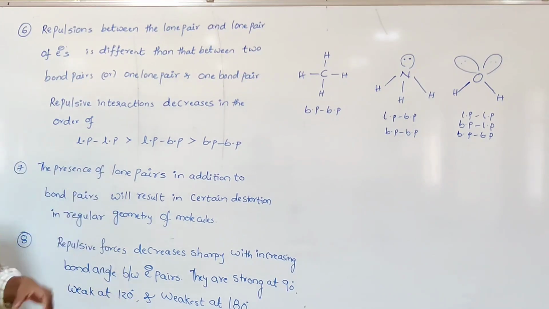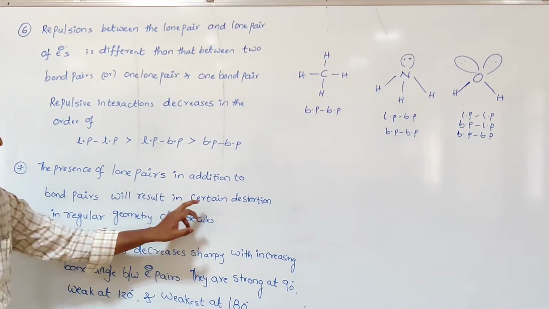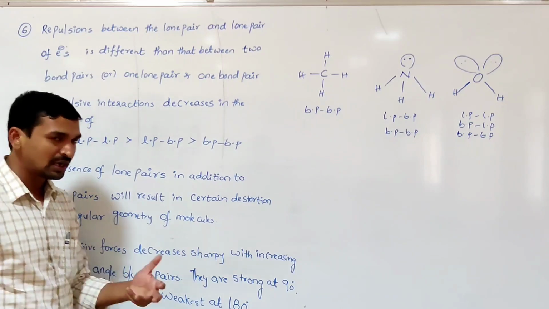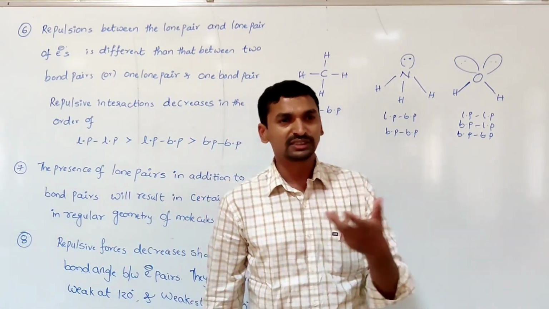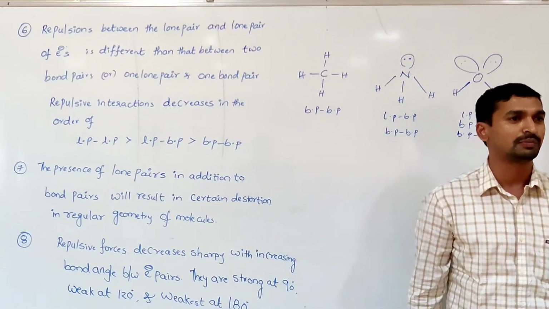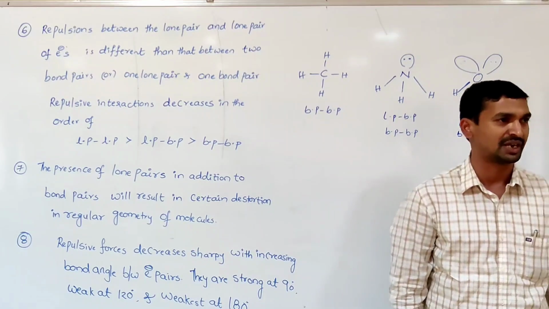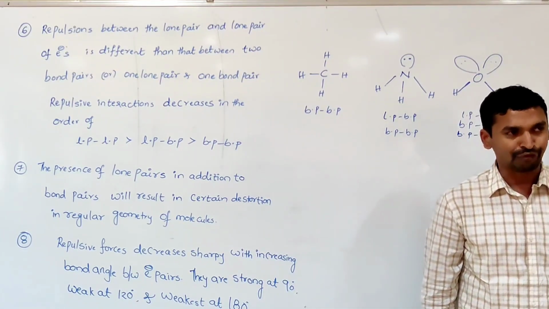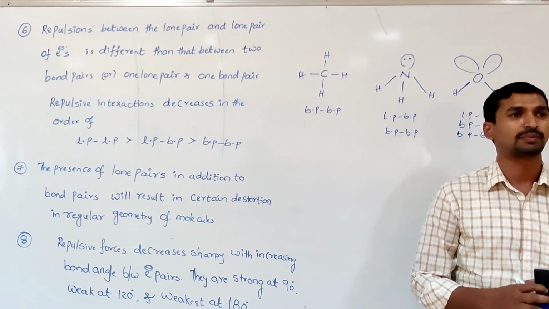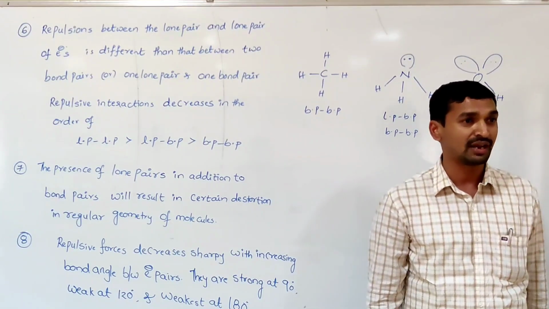Then comes the 7th postulate. The presence of a lone pair of electrons in addition to the bond pairs will result in certain distortion in the regular geometry of the molecule. Generally, around the central atom in a molecule, if all the electron pairs are bond pairs, we get a regular geometry, as expected. Suppose the electron pairs are bond pairs and lone pairs around the central atom, then some repulsions should exist.